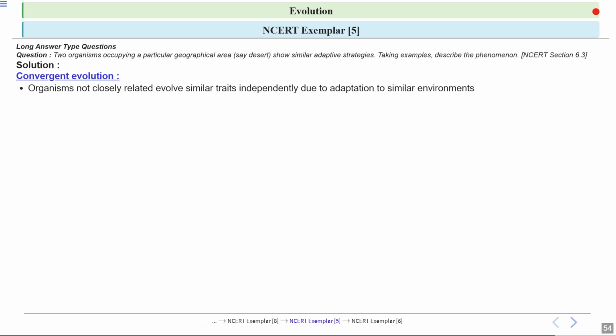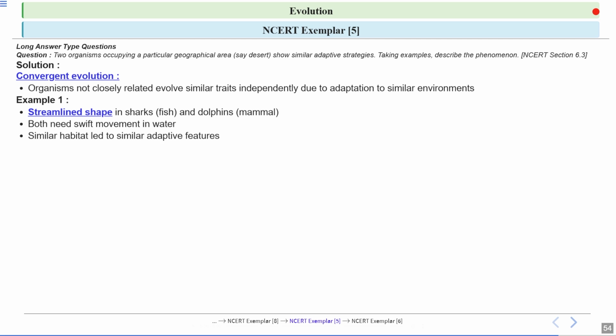It is where two unrelated species, under the same environmental pressure, evolve similar traits. They don't have a common ancestor. These organisms are not closely related. They are evolving similar traits independently because they are adapting to a similar environment. Example 1: the streamlined shape in sharks and dolphins. Both need swift movement in the water. So a similar habitat leads to similar adaptive features.